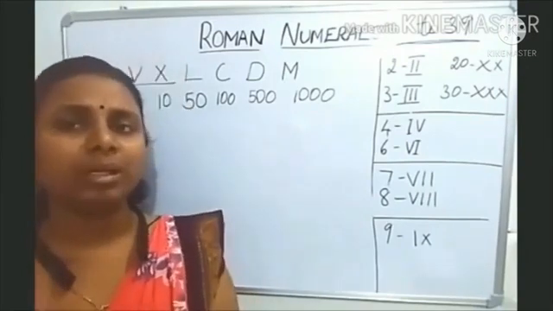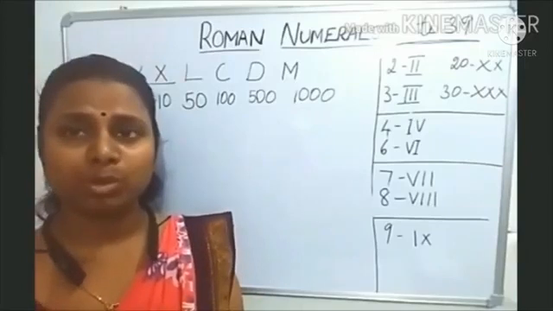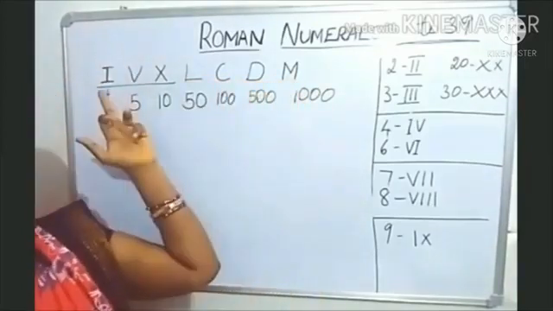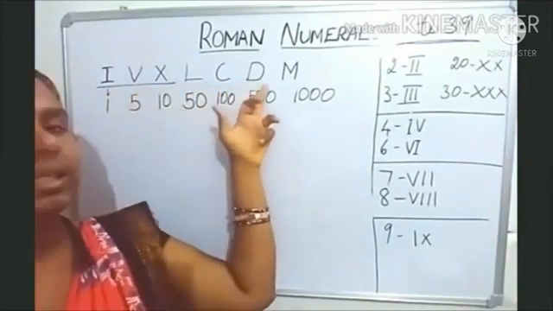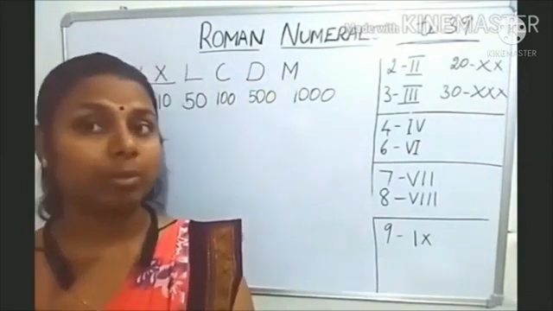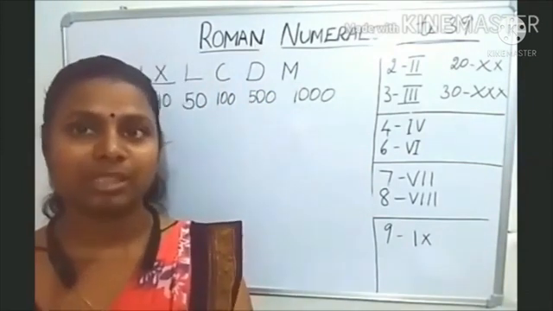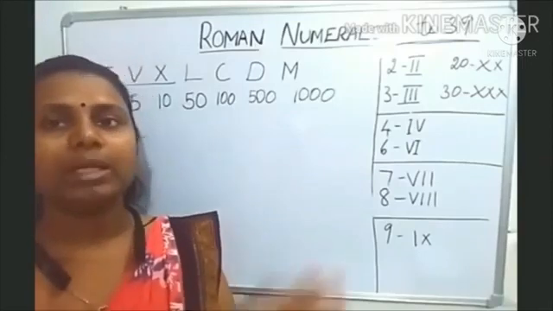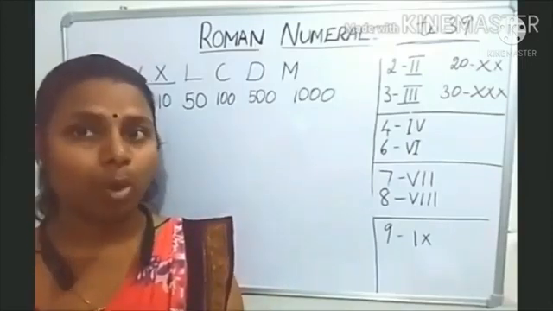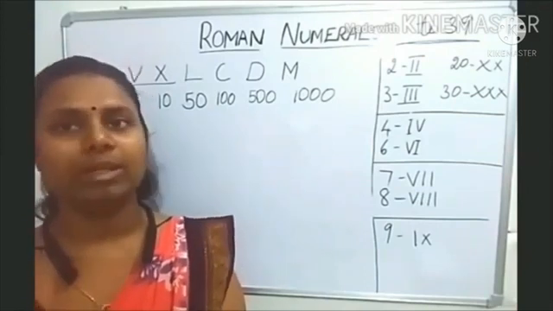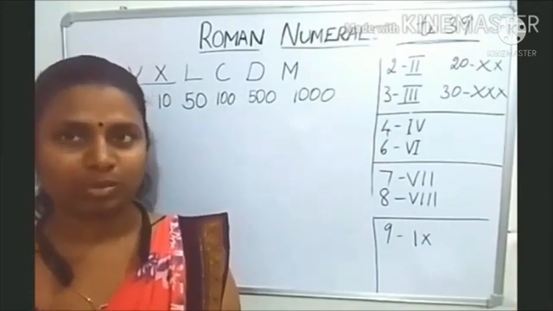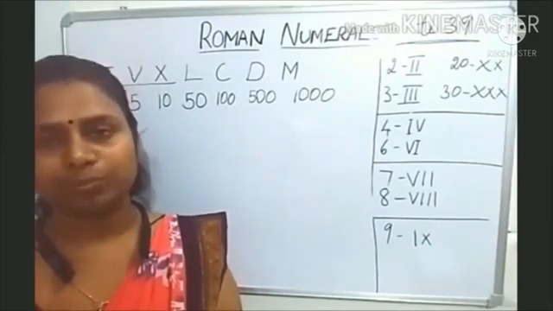But what are the Latin letters they used for Roman numerals? They used only 7 letters: I, V, X, L, C, D, M. Seven symbols for Roman numerals, but in the Hindu-Arabic system we used 10 numbers, 0 to 9. Here only 7. But they used 4 main rules for writing the numbers. So before writing the numbers, we must know the rules.